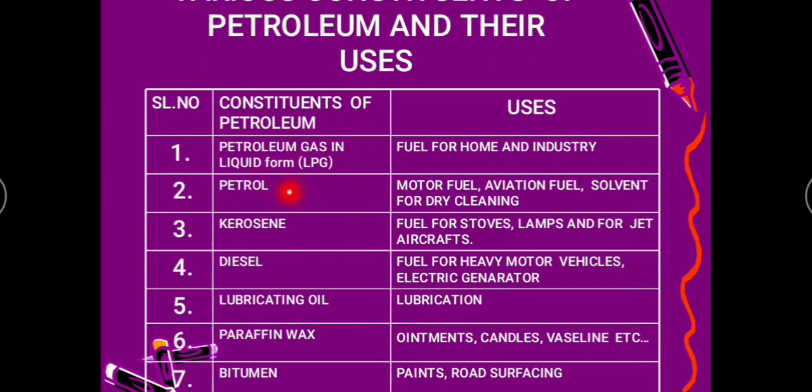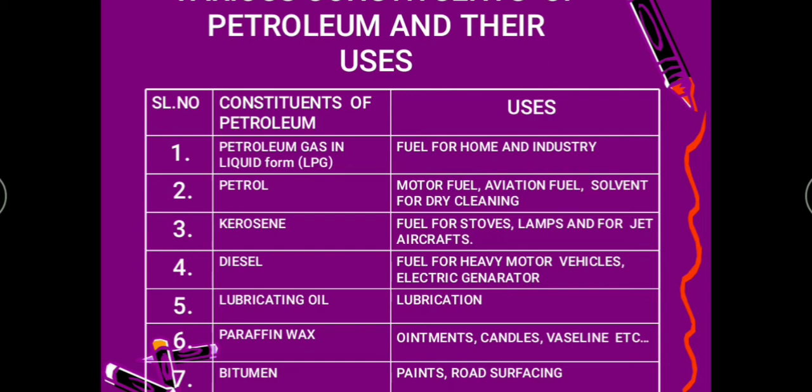And next is our petrol. Next comes petrol. And what is the use of petrol? Petrol is used as a fuel, aviation fuel, and solvent for dry cleaning. So petrol, we know it is used as a fuel. Even LPG also, we know it is used as a fuel for home as well as industry. Petrol is used as aviation fuel, means it is used in aeroplanes, and petrol is also a solvent for dry cleaning of clothes.